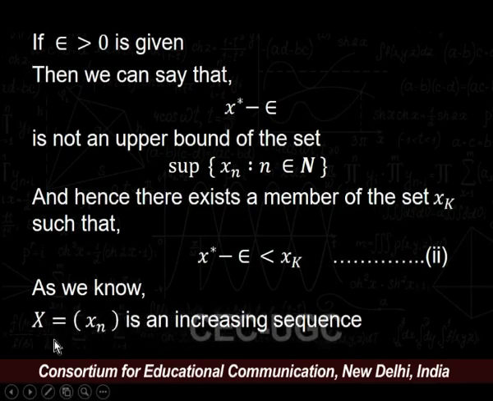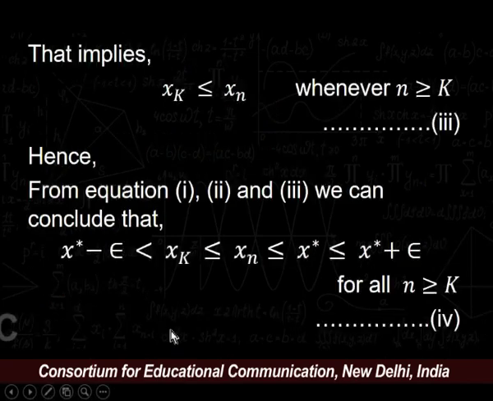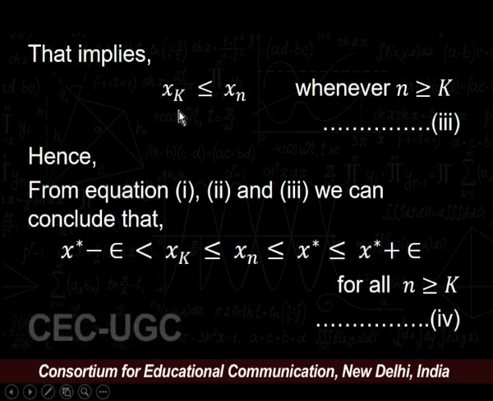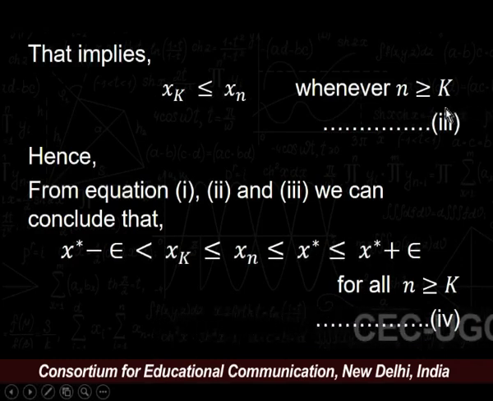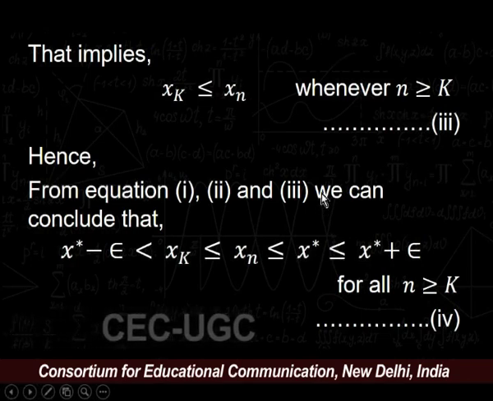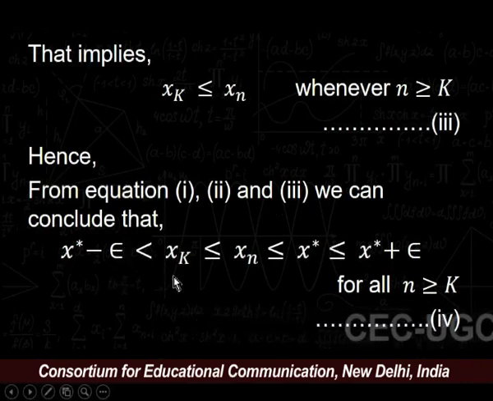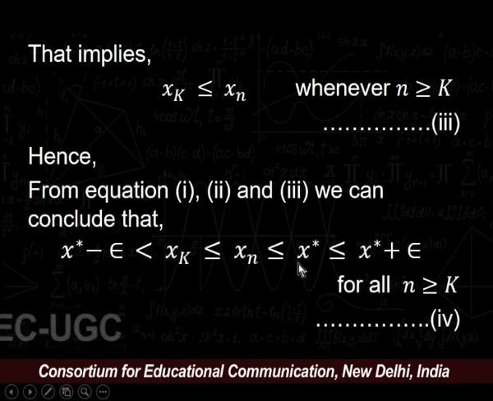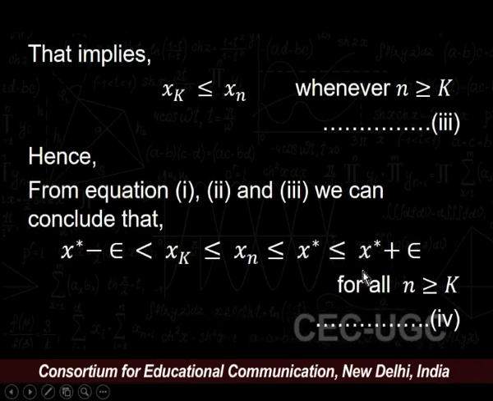As we know, X = (xn) is an increasing sequence by our hypothesis. This implies that xk is less than or equal to xn whenever n is greater than or equal to k. Say this is our equation number 3. Hence, from equations 1, 2 and 3, we can conclude that x star minus epsilon is less than xk, xk is less than or equal to xn, xn is less than or equal to x star, and x star is less than x star plus epsilon.